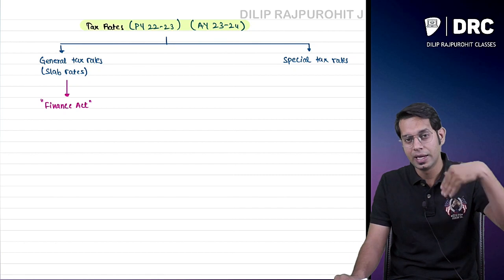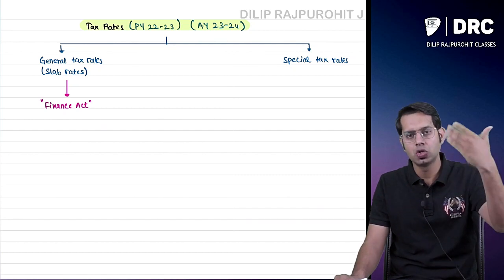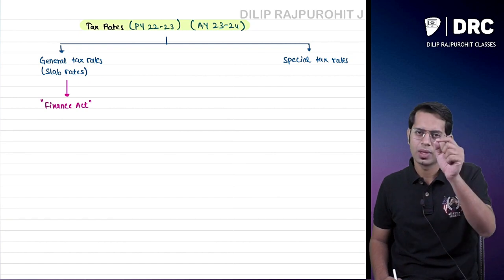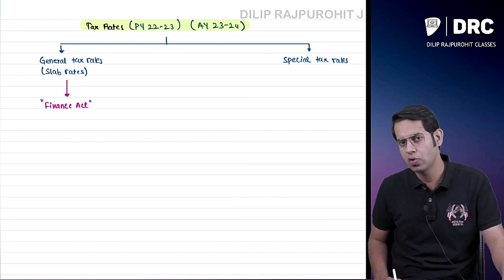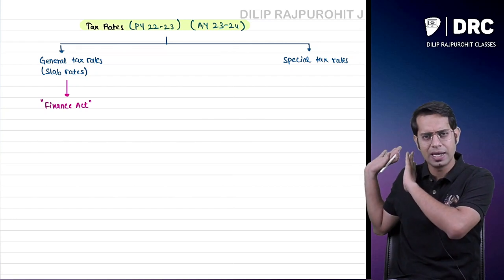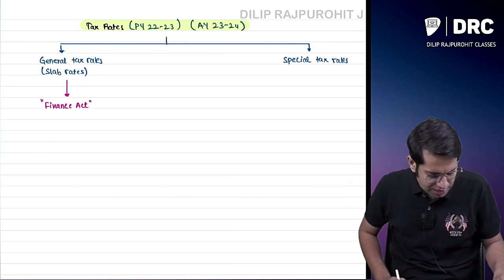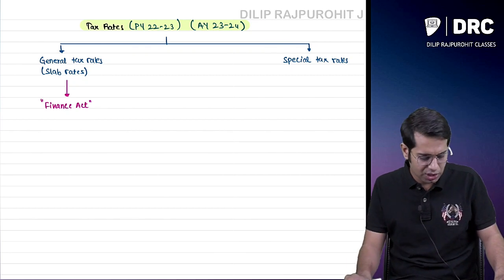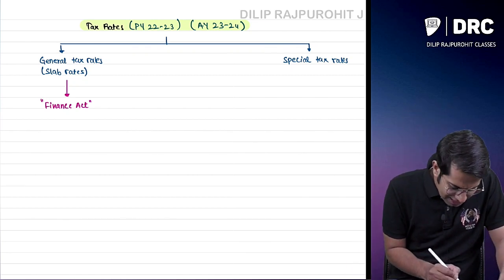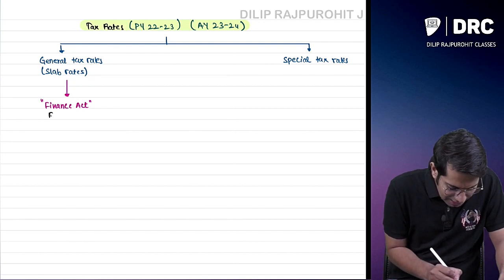That is next year. It is applicable for the May or June 24 examination, and the November or December 24 examination. So for you, the old budget which was conducted last year, Finance Act 2022, is applicable. For your examination, whatever rates you have to see will be from which act, sir? Finance Act.